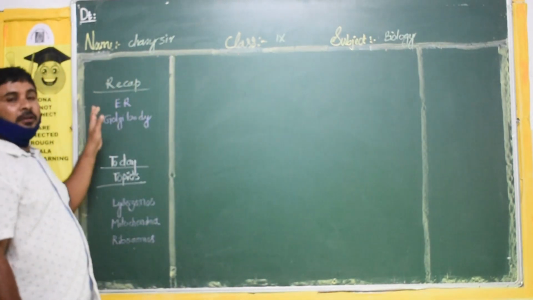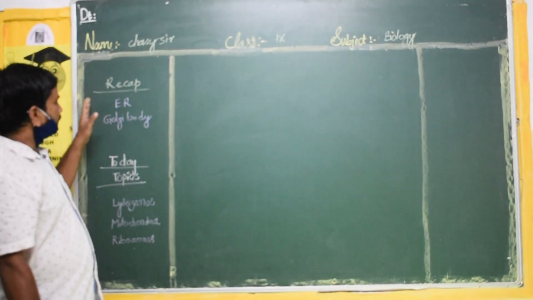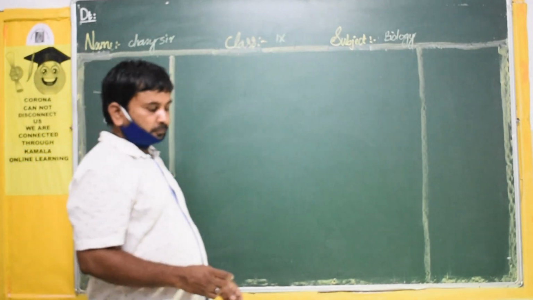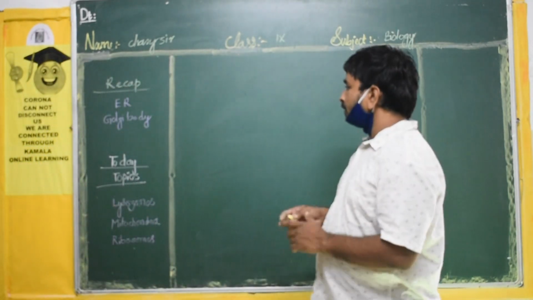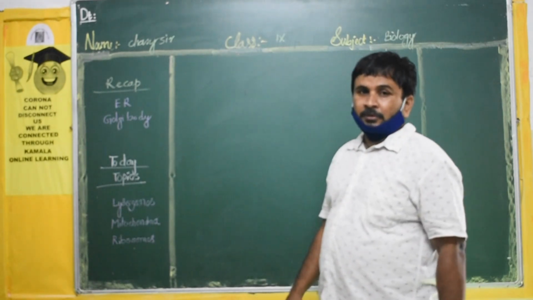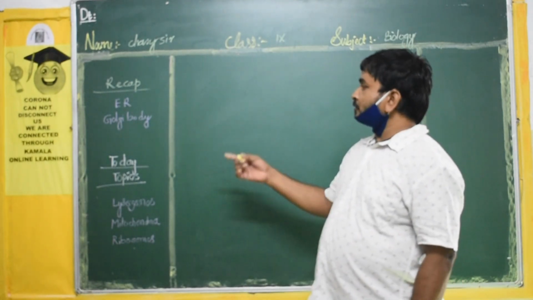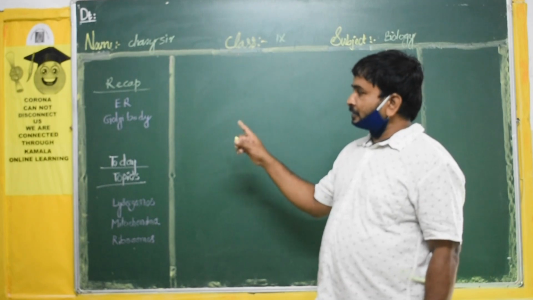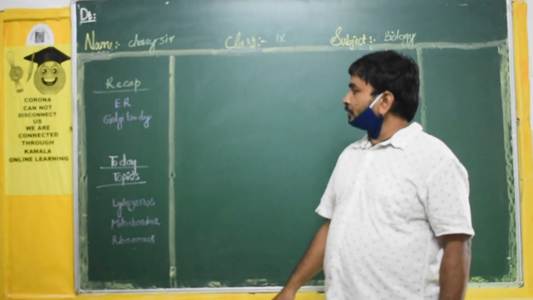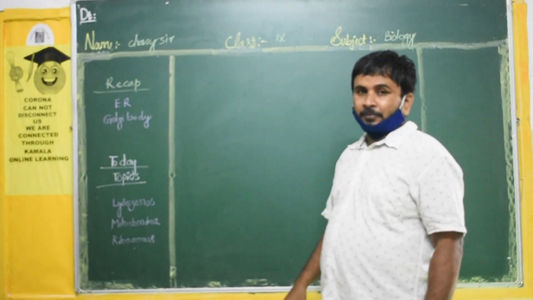Things related to the cell organelles. So that is the endoplasmic reticulum and the Golgi apparatus we will learn. Where it is located, what is the function and the structure, those things are already discussed. Okay, first we will go to the next topic.